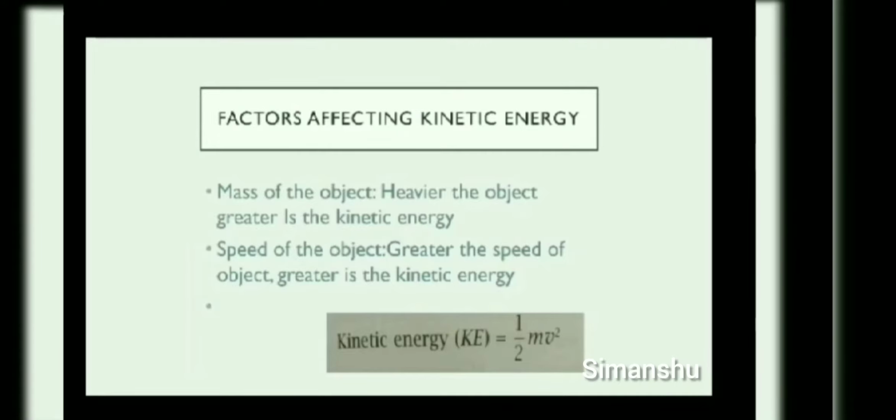There are two factors. One is the mass of the object and the second is the speed of the object. The heavier the object, the greater is the kinetic energy. What is the meaning of this? Simply, I will attach videos of activities regarding this also. You can do the activities yourself to understand this topic.